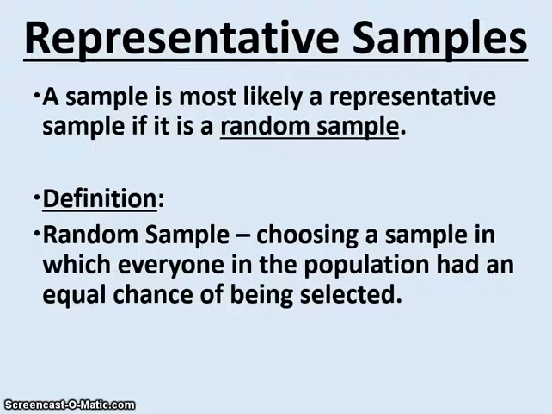If they are to do this randomly, they would need to put every single person's name into a hat or onto a list or in some type of selection process and then randomly choose people from that. But it's very important to understand that the random sample must choose from everybody, so everybody had a chance.